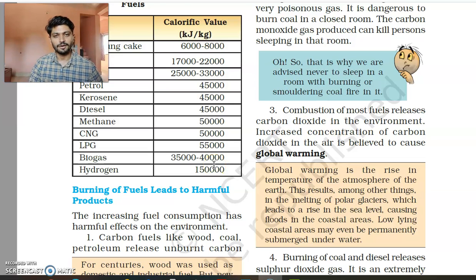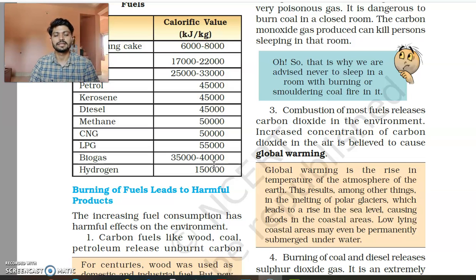So those are the harmful byproducts when you try to burn fuel, as we saw, wood or coal. When there are certain unburnt portions of the fuel, like coal or wood, and we breathe in such air, we get asthma. Then if a piece of charcoal is not completely burned, it forms carbon monoxide, which is a poisonous gas, and even people may die.